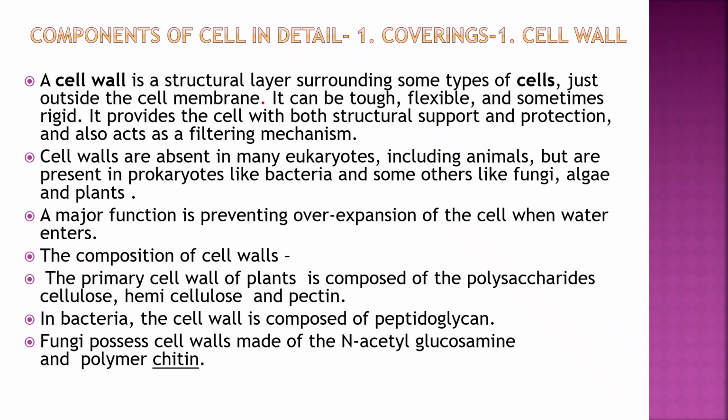fungi, algae, and plants. A major function is preventing overexpansion of the cell when water enters. The composition of cell wall: the primary cell wall of plants is composed of polysaccharides cellulose, hemicellulose, and pectin. In bacteria, the cell wall is of peptidoglycan, and in fungi, it is of N-acetylglucosamine, and the polymer is chitin.